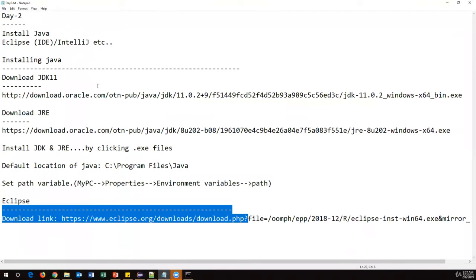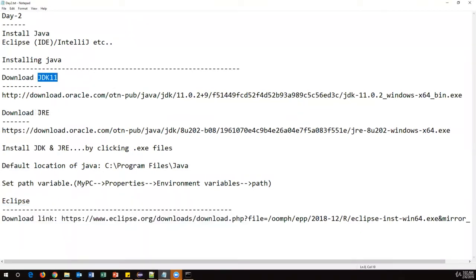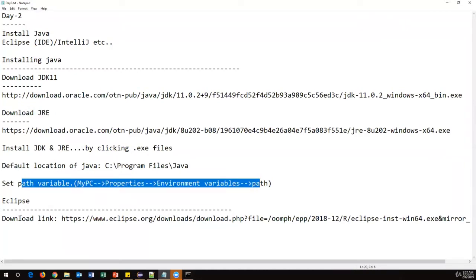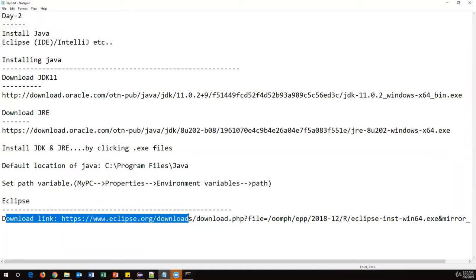So these are all the configuration parts. Download Java, JDK and JRE, then configure the path of Java, and then download Eclipse. We don't require any configurations for Eclipse. Just download the exe file, click on the exe file, and it will install your Eclipse. Then just open the exe shortcut, and it will launch Eclipse. That's the only thing you have to do. This is called environment setup, the first thing you have to do.